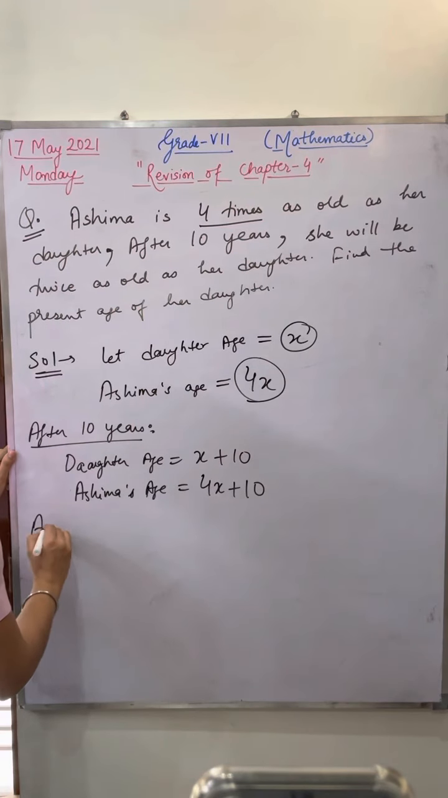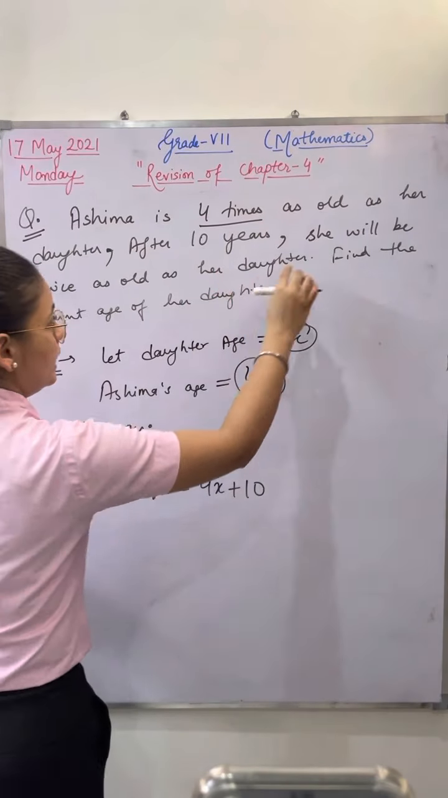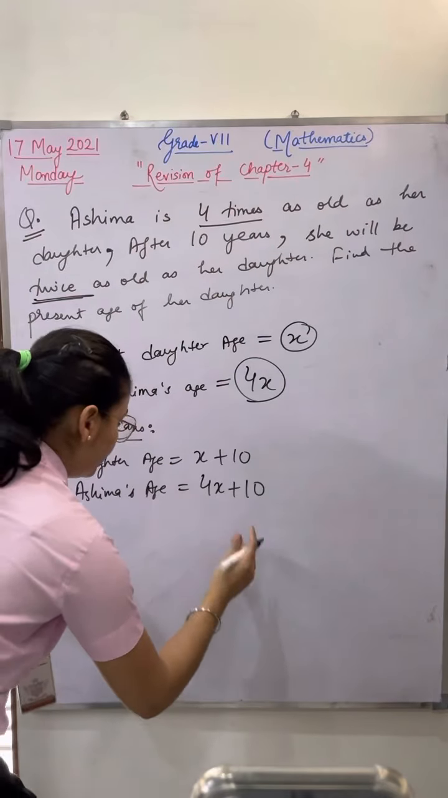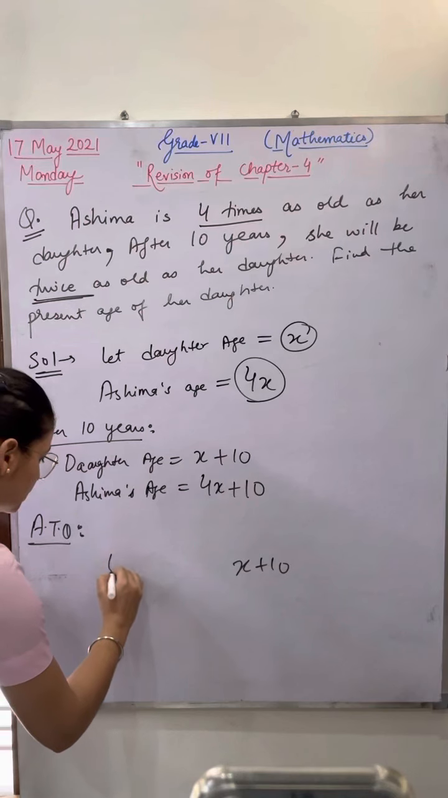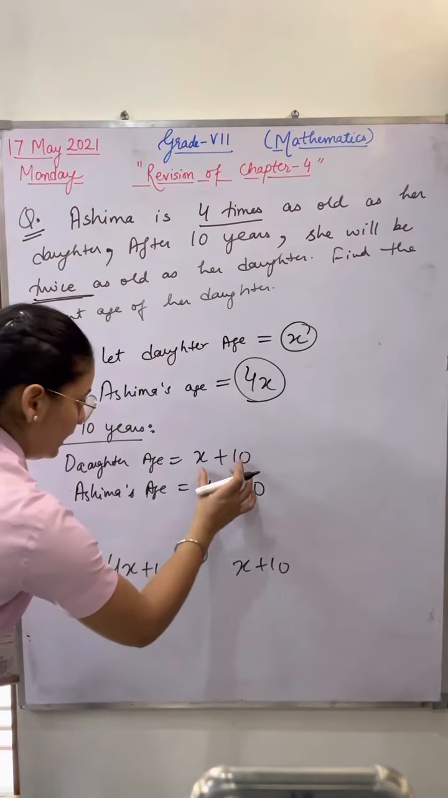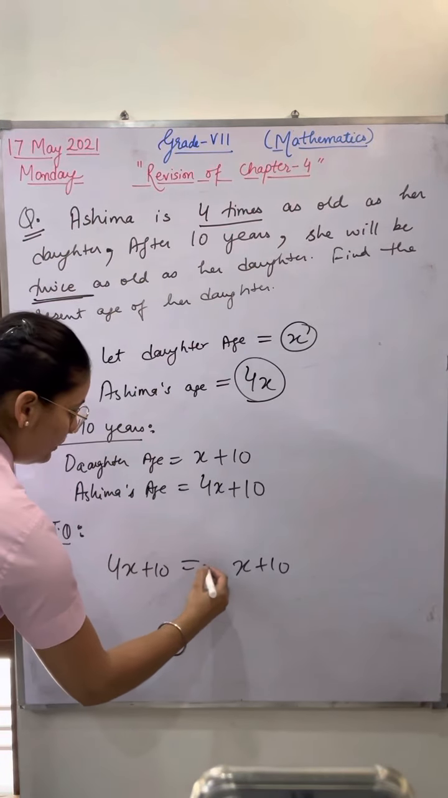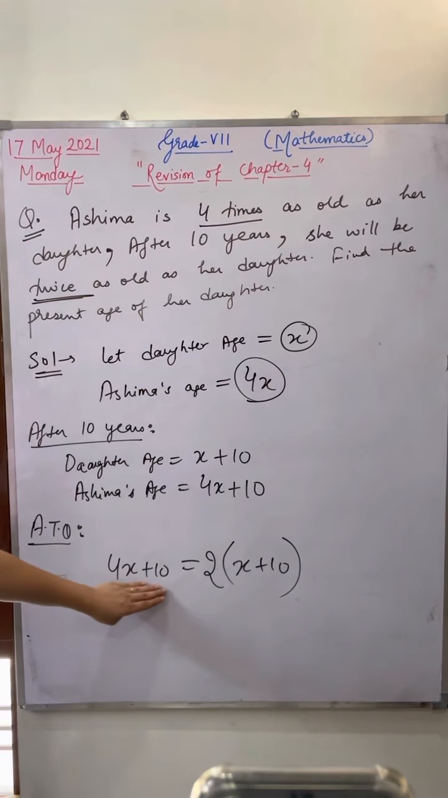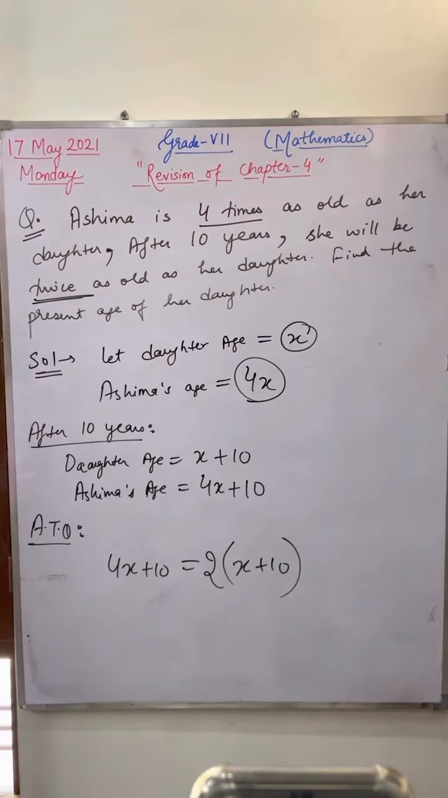Now, according to the question. Now, in the question, what they're saying? After 10 years, she will be twice as old as her daughter. So, right here, daughter age is x plus 10. Okay? And Ashima age is 4x plus 10. I've written these two. 4x plus 10 and this is x plus 10. After 10 years, the mother's age will be twice of the daughter's age. Ashima's age is twice than the daughter's age.